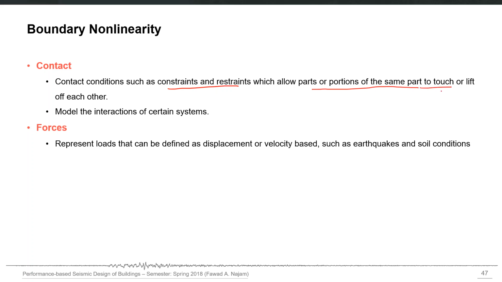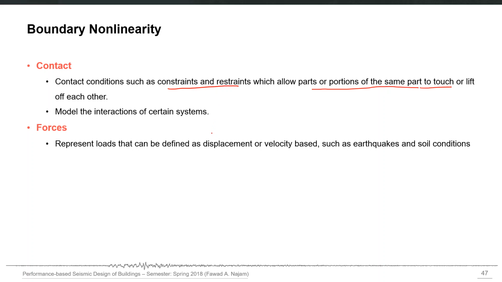Certain systems may also be interacting, for example contact problems or impact problems where one object is hitting your structure, and the area of contact is modified at each time instant. All of those special kinds of behavior may be captured using boundary nonlinearity.